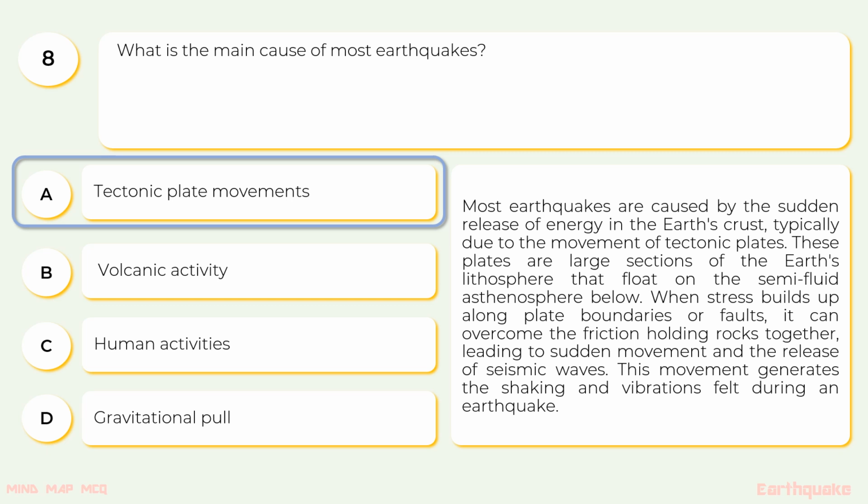These plates are large sections of Earth's lithosphere that float on the semi-fluid asthenosphere below. When stress builds along the plate boundaries or faults, it can overcome the friction holding rocks together, leading to sudden movement and the release of seismic waves. This movement generates the shaking and vibrations felt during an earthquake.